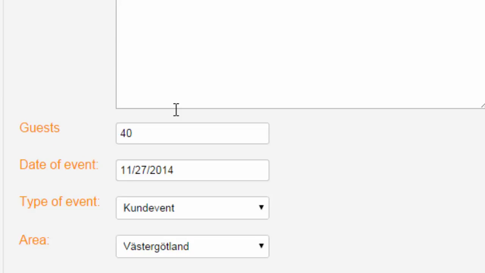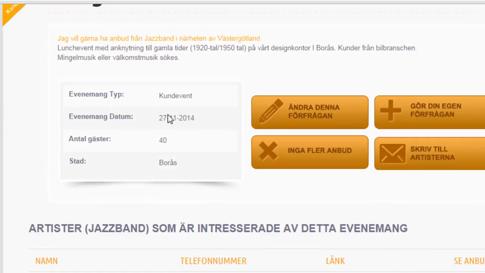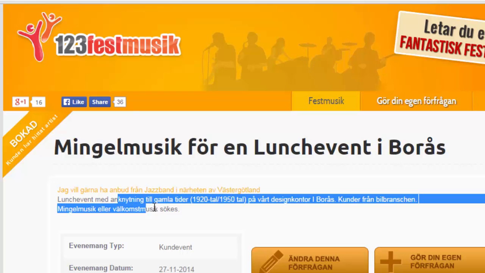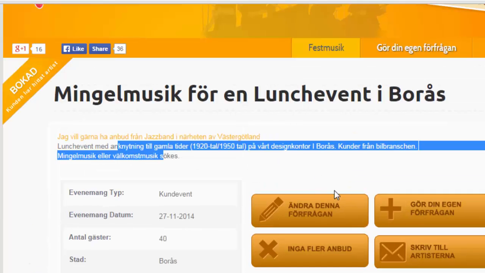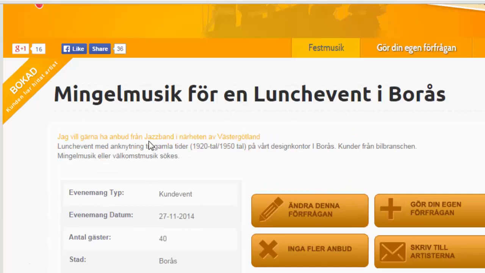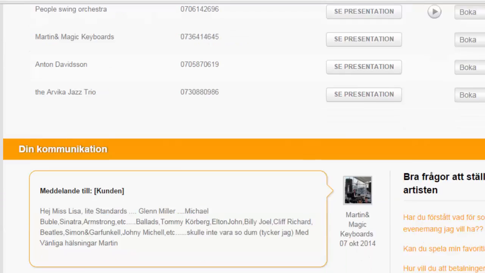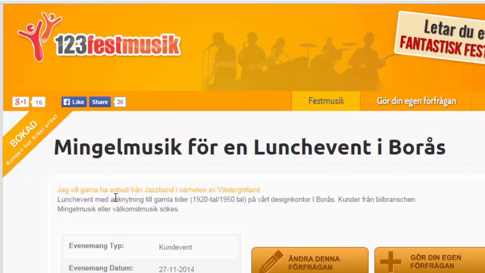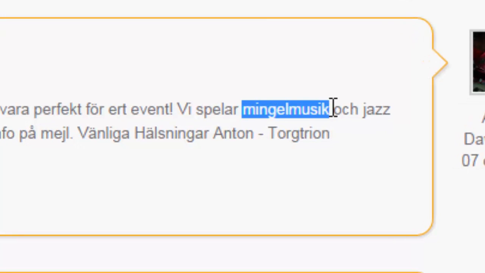And now, when I save this and we update it, what you can see is we have a title that fits, the title text fits to the text that the customer wrote. The whole idea of making this edit is to make the title, the H1 tag and everything fit together, so that when Google's robot sees this, it will see keywords that fit together with title, text, and maybe even chat or something, I don't know. Here you can actually see that one guy wrote Minkelmusik.